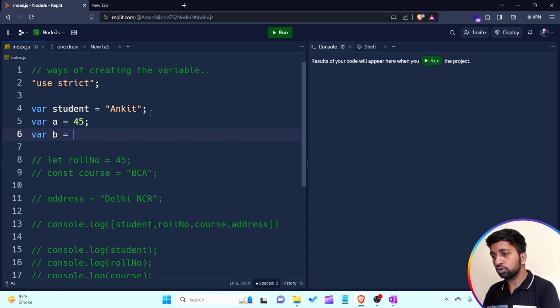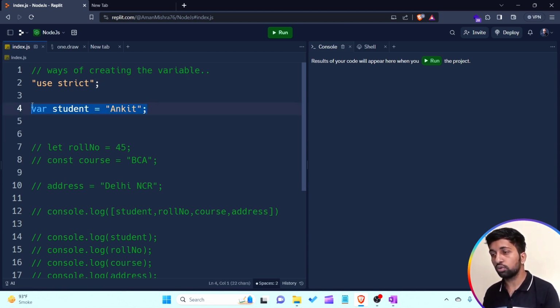Var b is equal to true, we are able to do that. In these variables, I'm not providing the type of data. In student, the data is string type. In variable a, the data is integer type. In this particular variable, the data is boolean type, true or false. Understand? But I'm not writing the type of data, I'm simply using the var keyword. The compiler automatically understands what type of data is stored by the variable. I'm just removing this. So this is the information about the var keyword.